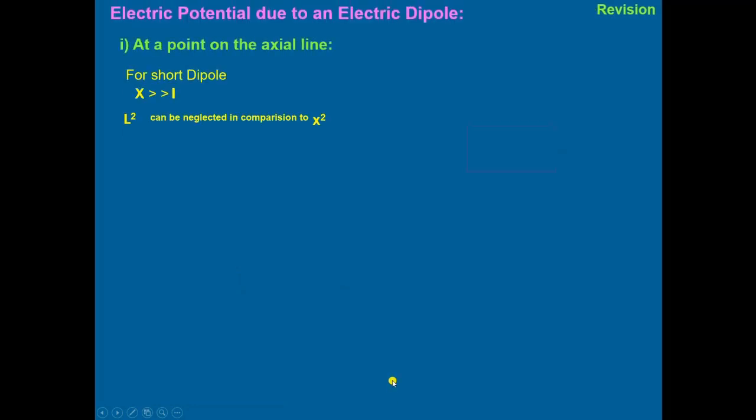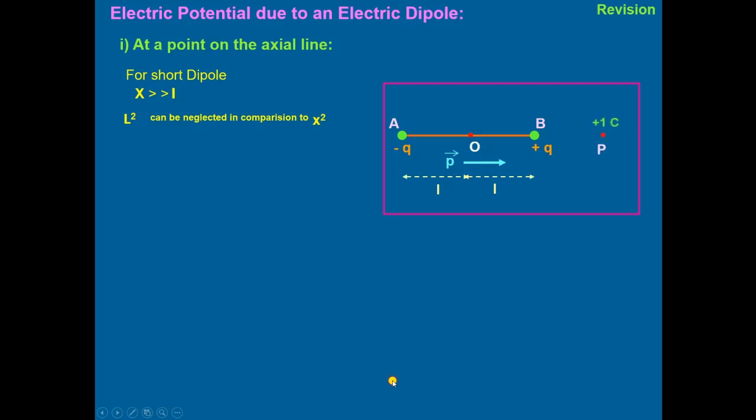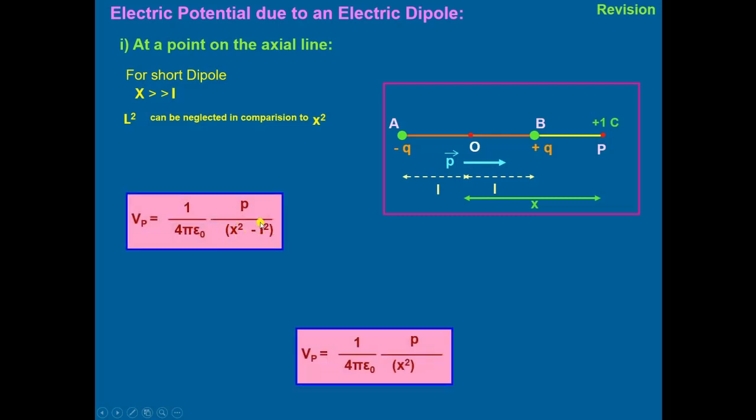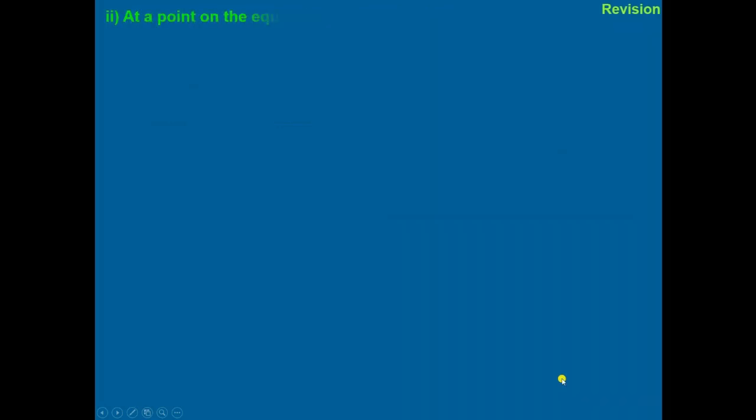If this is a short dipole, the length of the dipole is very small, x is very much greater than L. L is small and x is very large, so here L square can be neglected in comparison to x square. If we neglect this L square, then the value comes out to be equal to 1 upon 4 pi epsilon naught multiplied by P by x square. This is the potential due to a short dipole on the axial line.